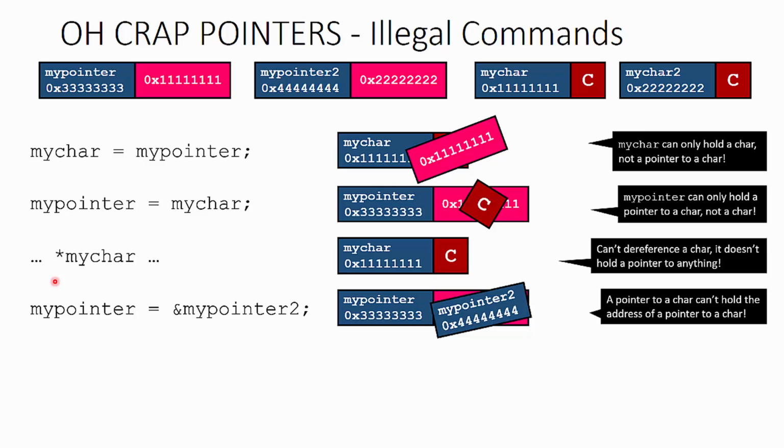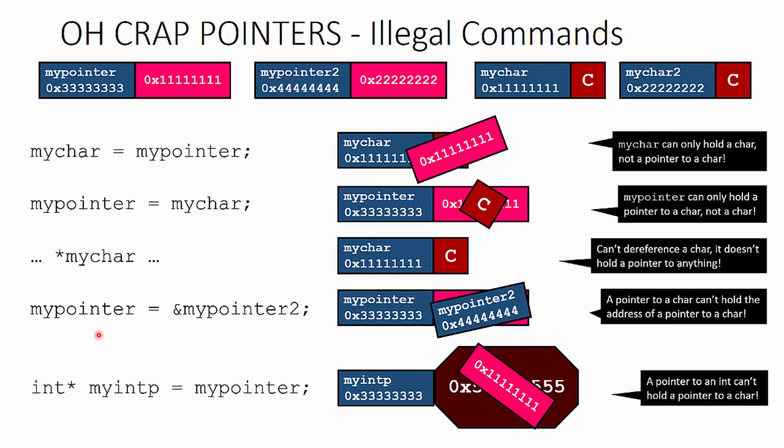C saves us from ourselves here by correctly saying that myPointer was declared as of type character pointer only. It cannot store an address of a character pointer. So a pointer to a char can't hold the address of a pointer to a char. So you can't go one level off from the address on this side and stuff it into a simpler version on the left.